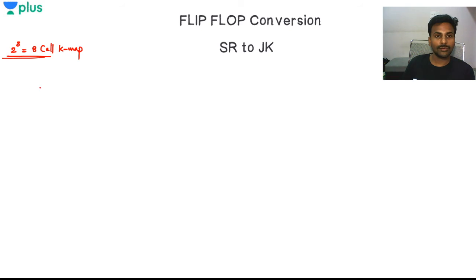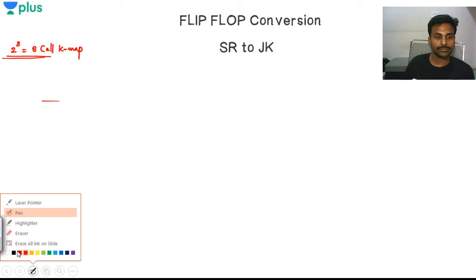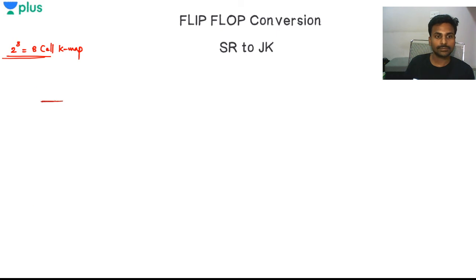So let's draw this K map first of all. Okay, I have this K map and I'm building that using Qn and JK.